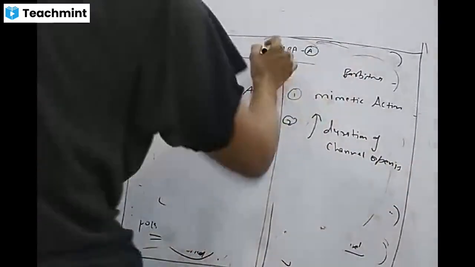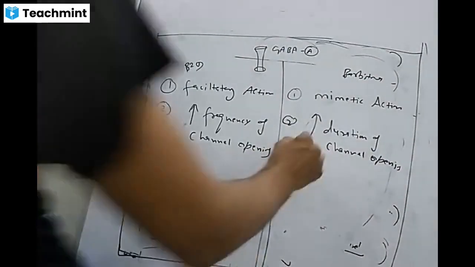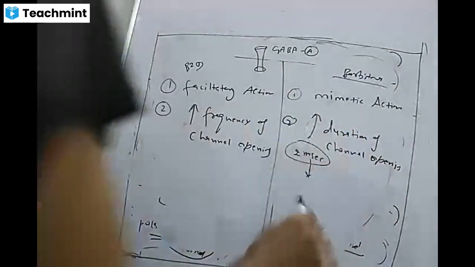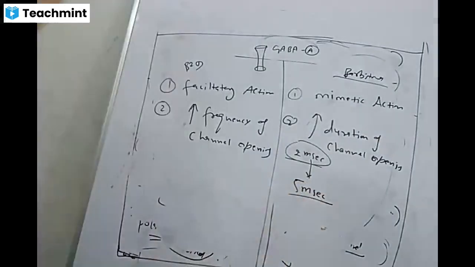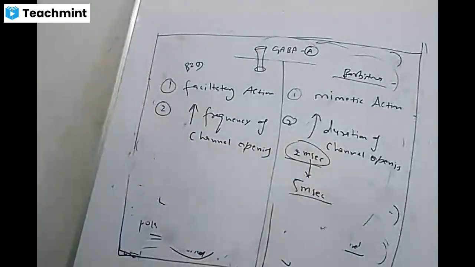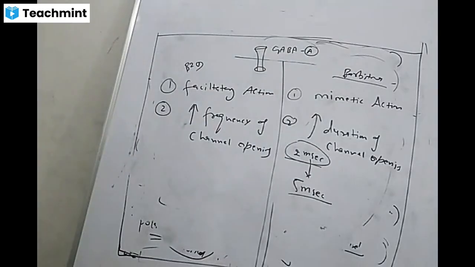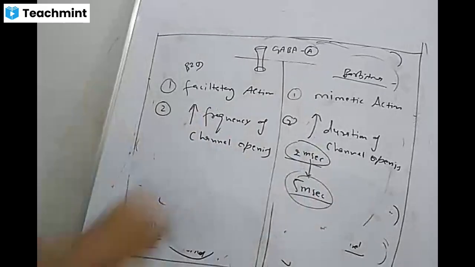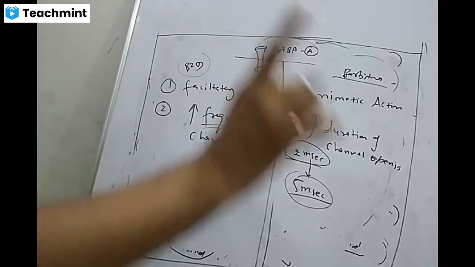Suppose this channel opens for 2 milliseconds. If we are using barbiturates, then they will increase the duration, from 2 milliseconds up to 5 milliseconds. More duration, so more chloride will enter, inhibition of the action potential, depression of the CNS. So it increases the duration. But benzodiazepines increase the frequency.